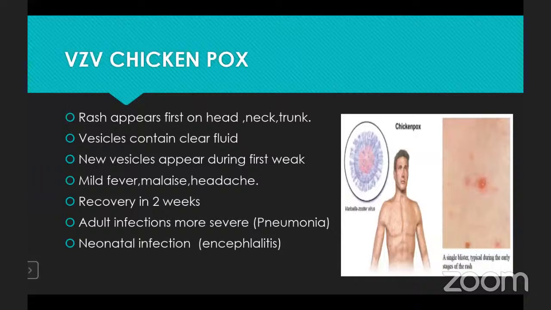Rash appears first. It will appear on the head, next on the neck and trunk. The vesicles contain a clear fluid. New vesicles will appear in the first week. Varicella zoster virus chickenpox will have mild fever, malaise, and headache. The recovery is within 2 weeks. In adults, the infection is more severe and it will cause pneumonia. In neonates, it will cause encephalitis.